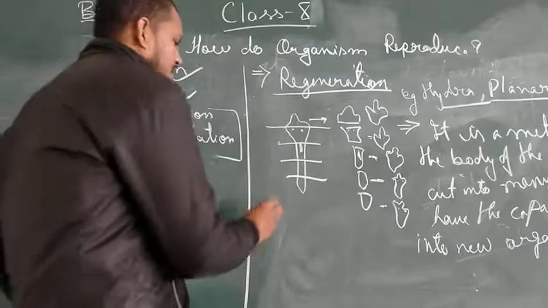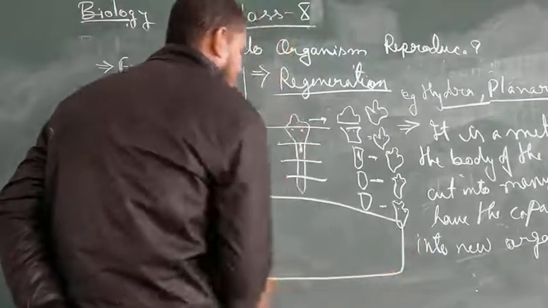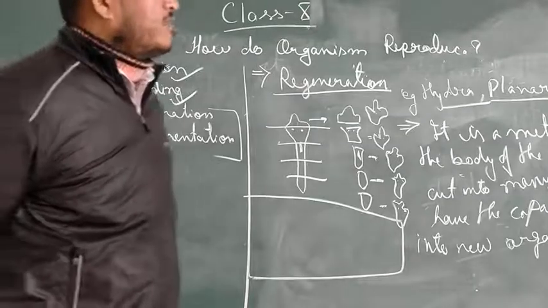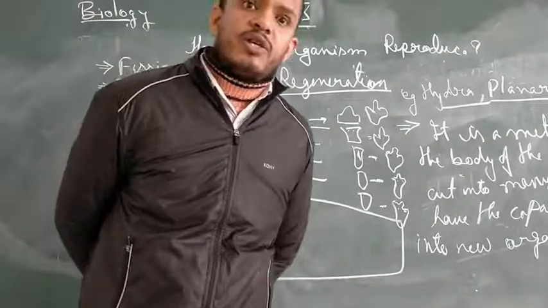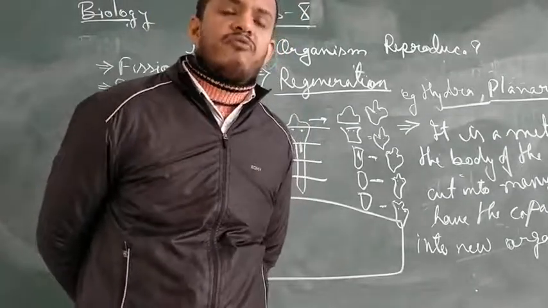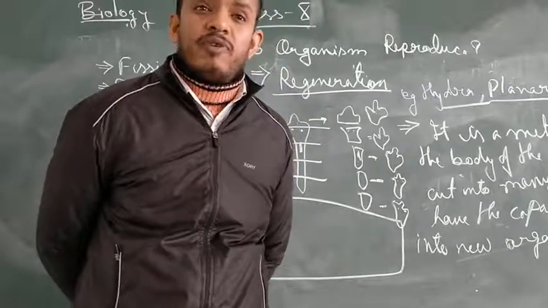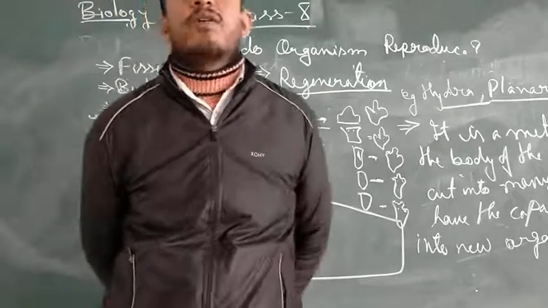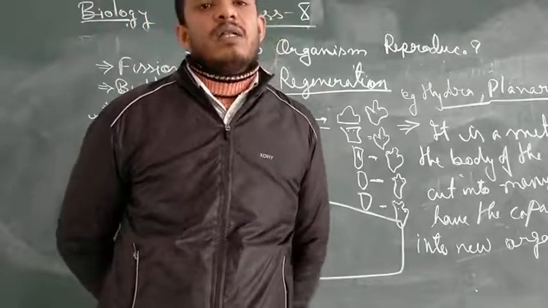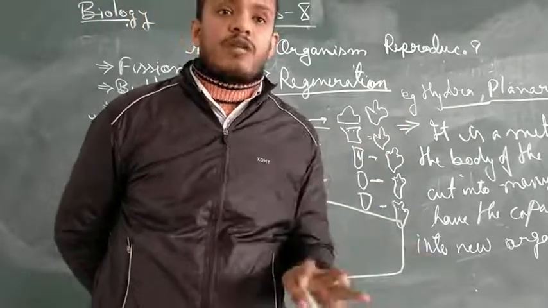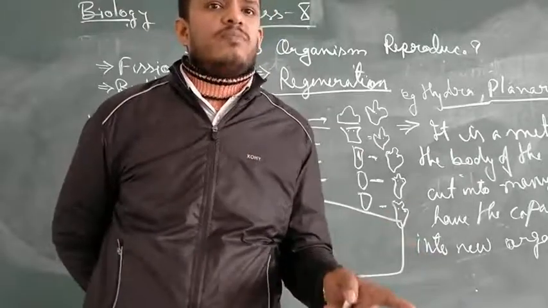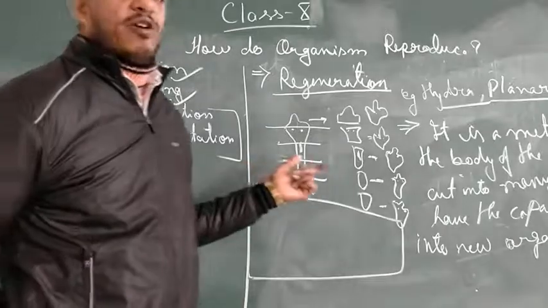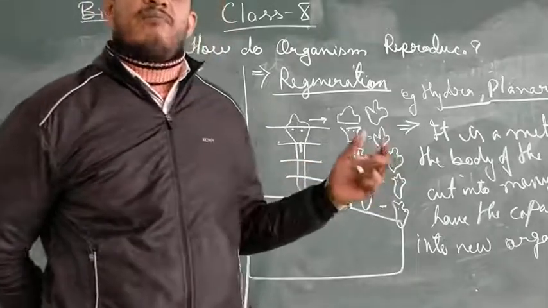Now the point to be concerned about here is that this is applicable in the case of Hydra and planaria. Even in the case of the liver, or the tail of a lizard, they don't have the regeneration capacity to develop a complete organism. There, a part or organ can be reformed. But here, each piece or broken-off part has the capability to develop into a new organism.